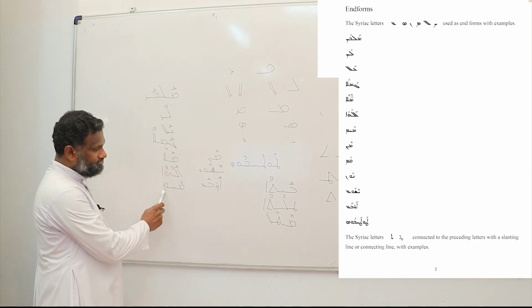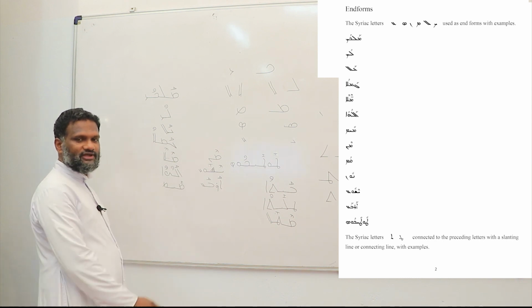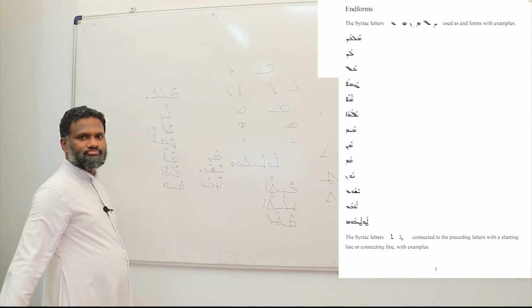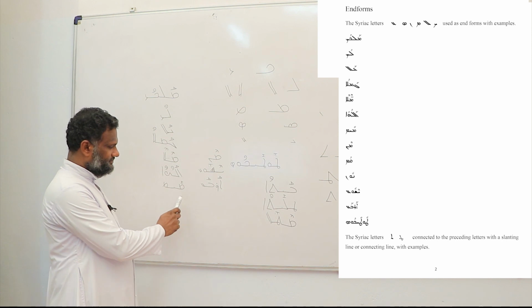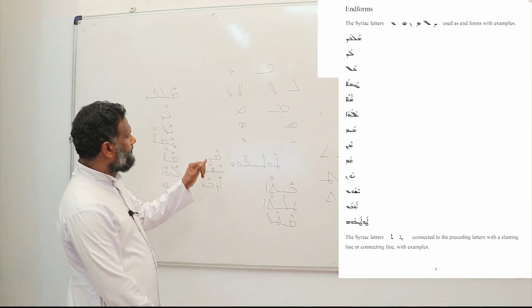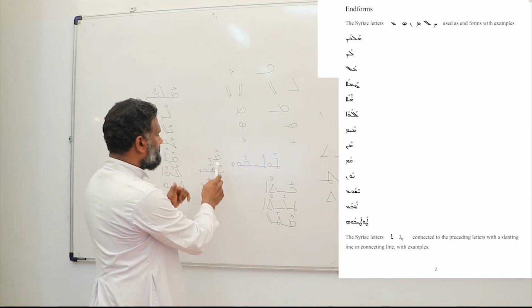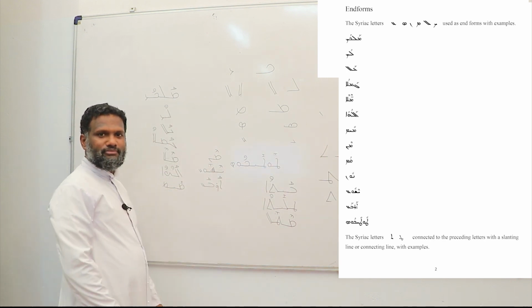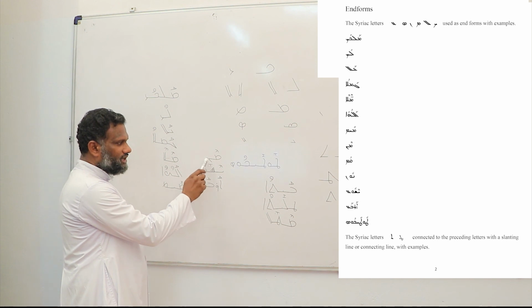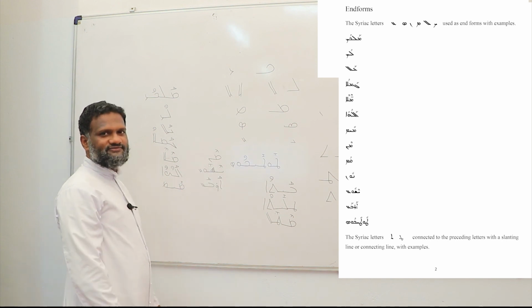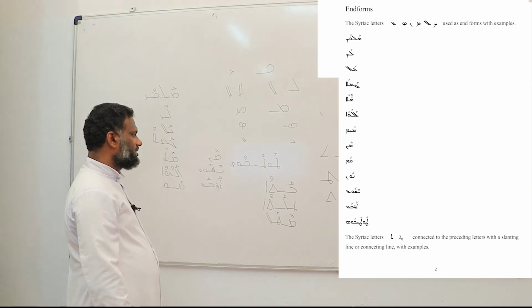Then Mim, the end form and beginning form. See the difference? The name of a letter, Mim. Then Men. Noon at the beginning and Noon at the end, Men. The last letter, Noon. How is it written? See, the form is different. Men.